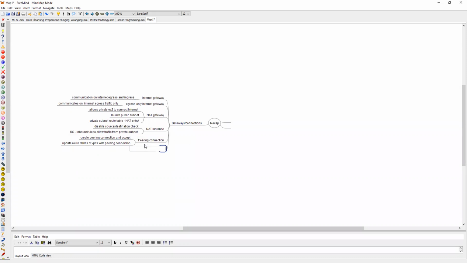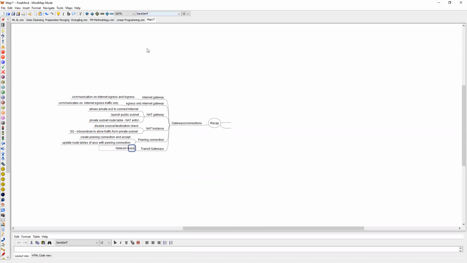And then we talked about transit gateways. Transit gateways are like network hubs. They are network hubs.